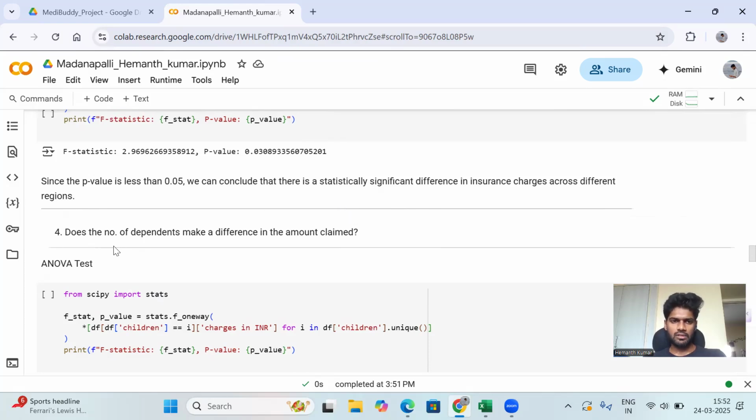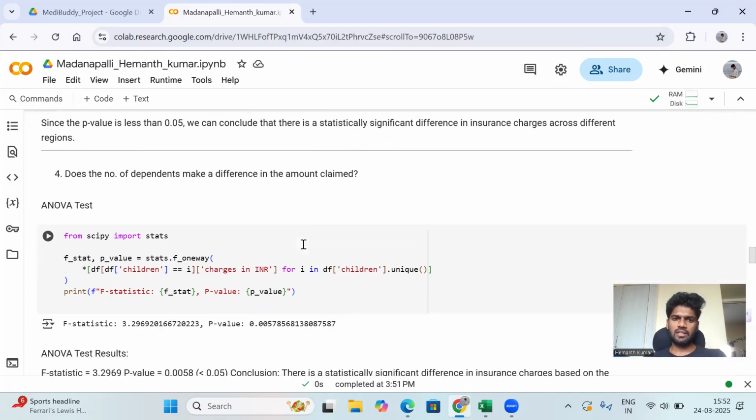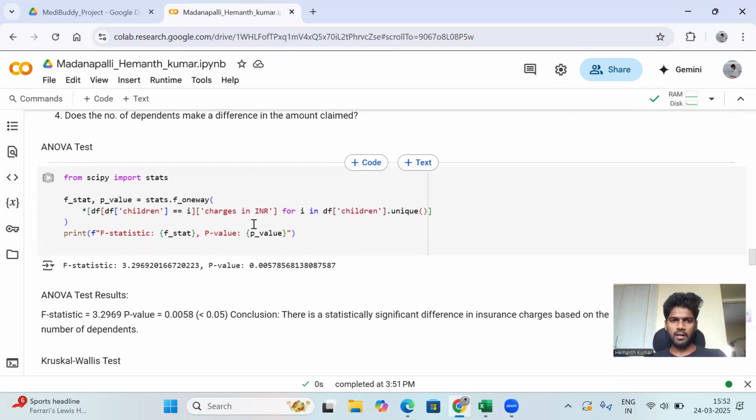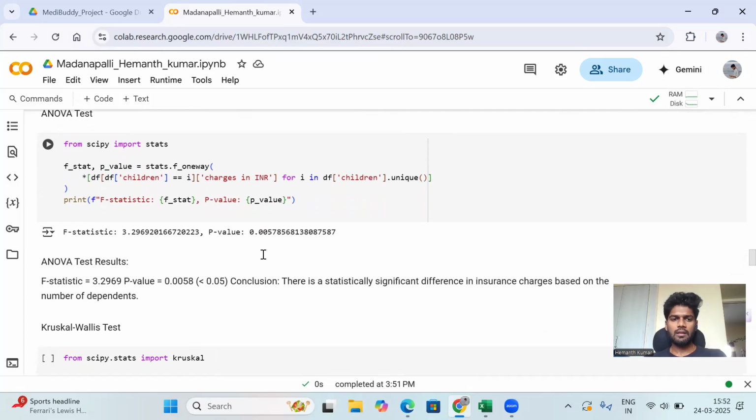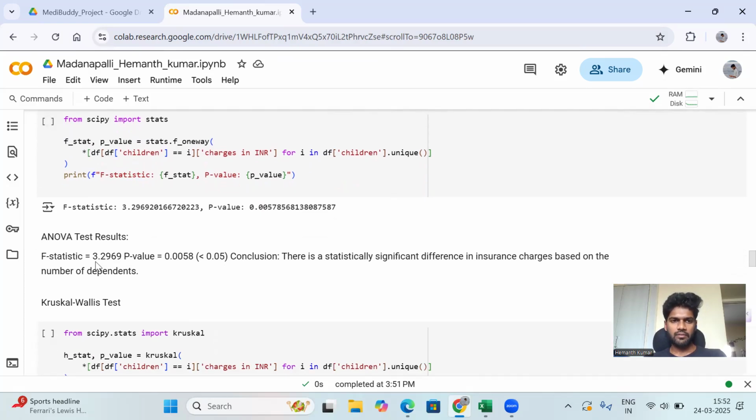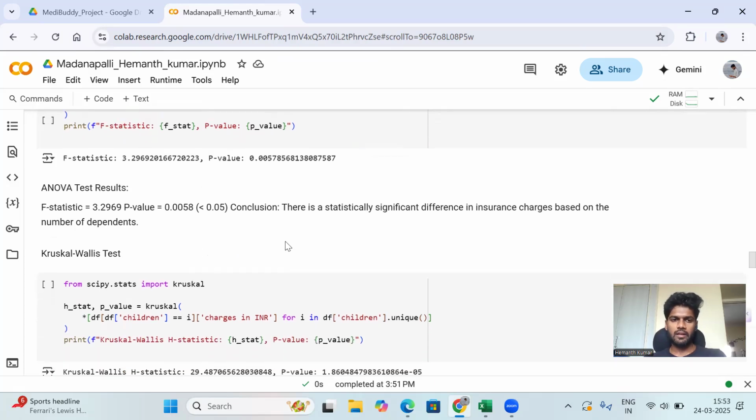Then we go to the next question: does the number of dependents make a difference in the amount claimed? Here we can use the ANOVA test to get that answer. Yes, of course, there will be a difference based on the policy and whether the person has a disease and so on. After getting the results, the F statistic value is 3.2969 and the p-value is 0.0058, which is less than 0.05. We can directly say there is a statistically significant difference in insurance charges based on the number of dependents. Of course, it will be there.